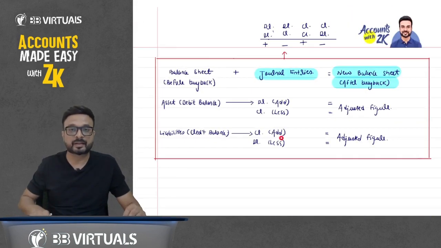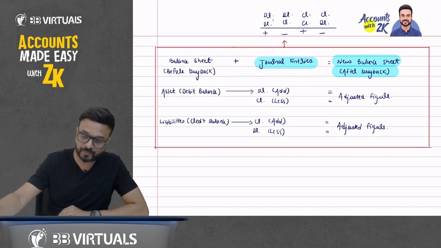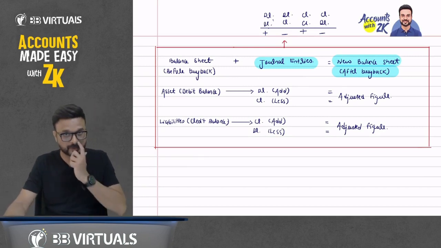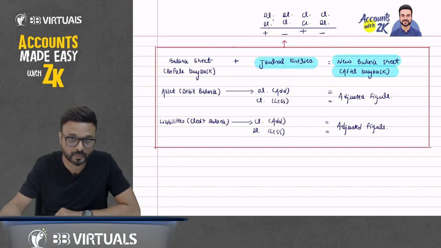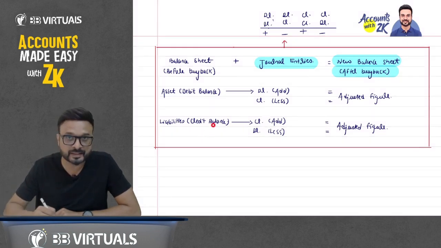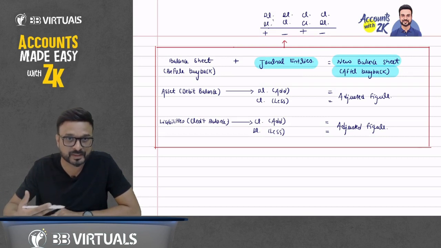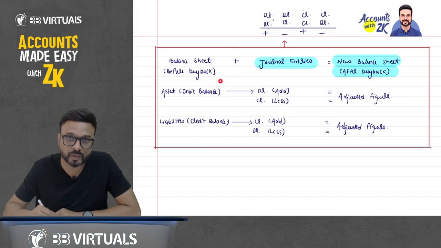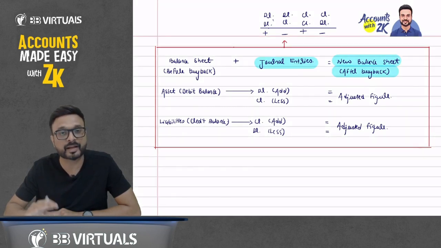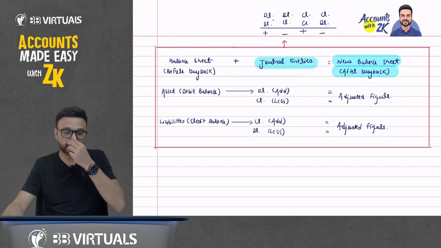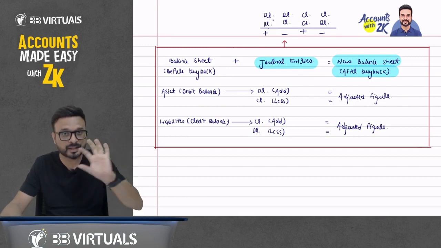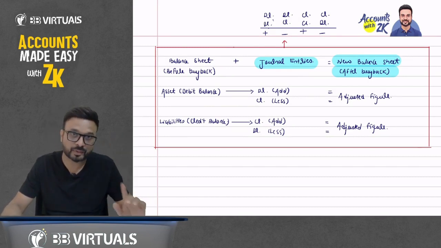Now I am discussing the concept called redemption of preference shares on the blank pages given in your study material provided by BB Virtual. If you don't have enough pages there, you can write it in your notebook as well. At the end of this chapter, I will share this concept builder, where all the concepts we have discussed are written at one place. You can find the PDF in the Google Drive link provided to you, in the concept builder folder.